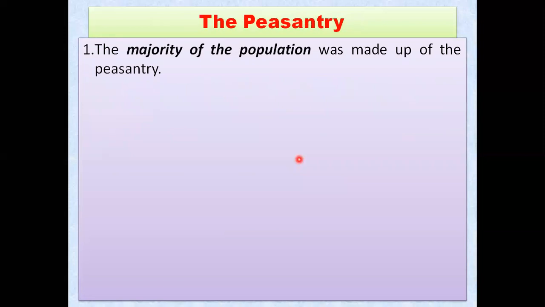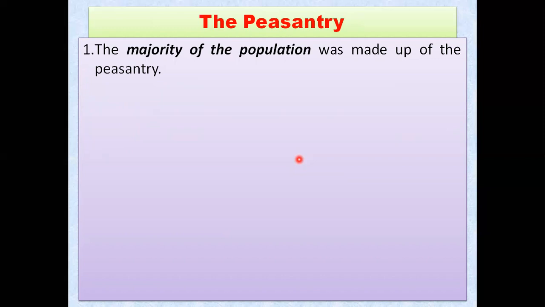that is the peasantry: farmers, laborers. The majority of the population was made up of this peasantry, and not only in Europe, my dear students, throughout the world you will find this peasantry group. They are quite large in number. They are the majority of the population, but they are ruled by that small group of aristocrats.